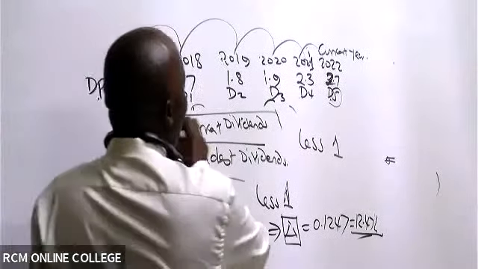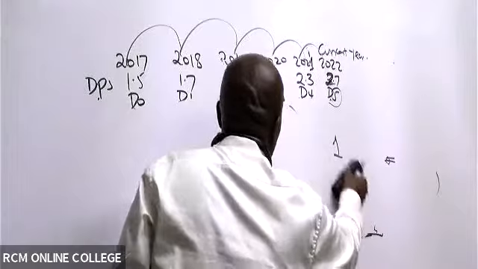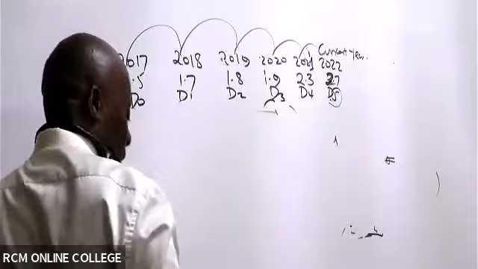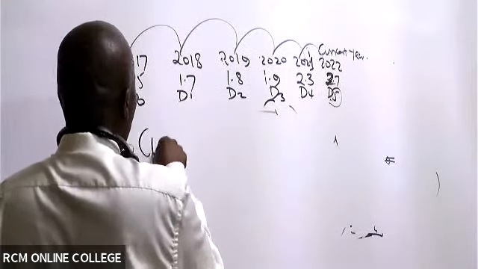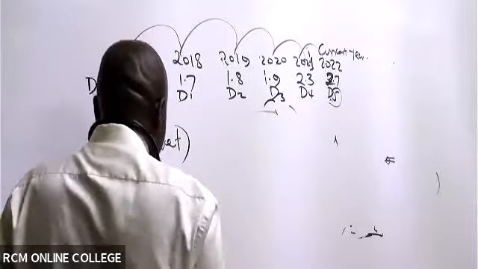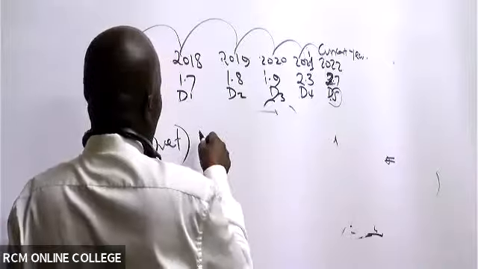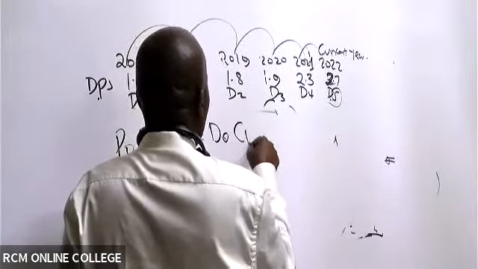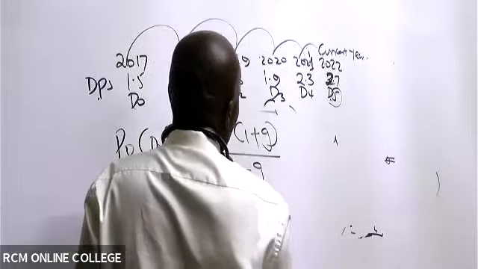All right. So then we are now good to go. If you are good to go, ladies and gentlemen, this is what we shall do. To come here and get P0 of Duet. So then this one here will be D0 into 1 plus g all over Ke minus g.